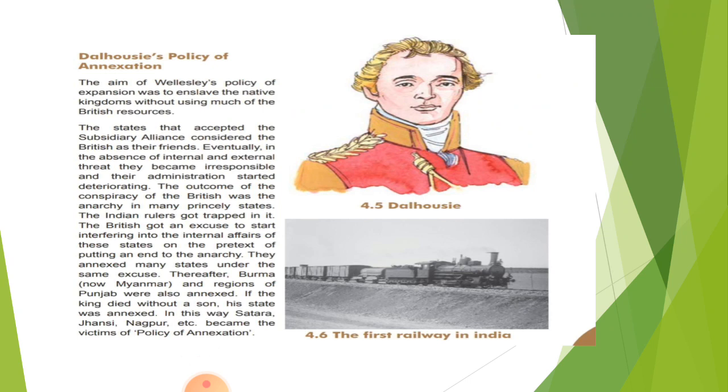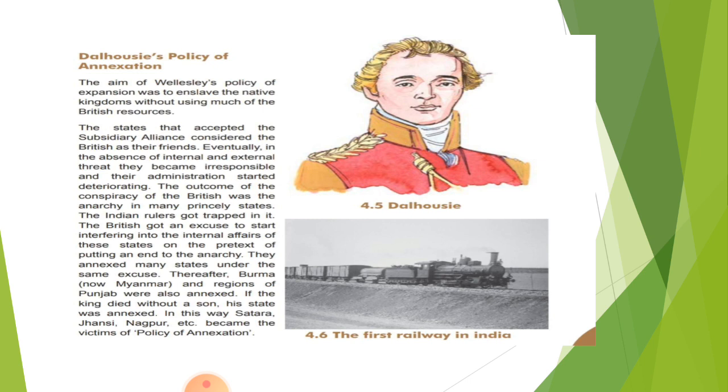Eventually, in the absence of internal and external threat, as the British were providing protection, they became irresponsible and their administration started deteriorating, meaning it started becoming worse. The outcome of this conspiracy of the British was anarchy in many princely states.